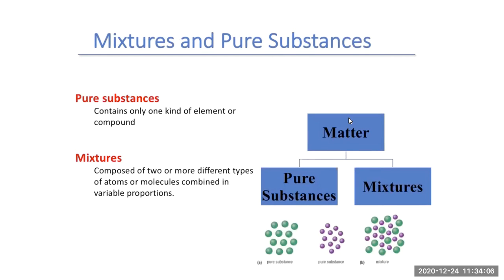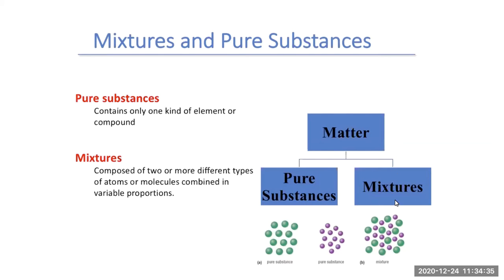So first, looking at that top layer, we know what matter is. Matter is any substance that contains space and takes up volume. But that matter can be classified as either a pure substance or a mixture. If it's a pure substance, it contains only one kind of element or compound. Examples here: all these green ones would be a pure substance, or all the purple ones by themselves would be a pure substance.